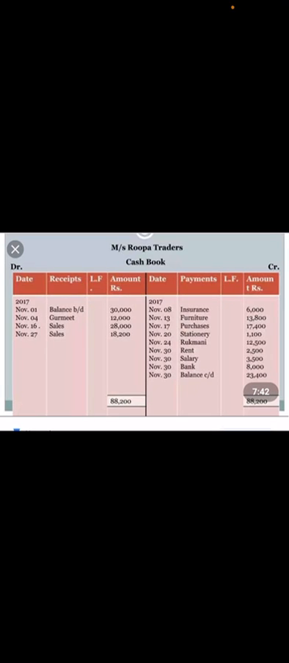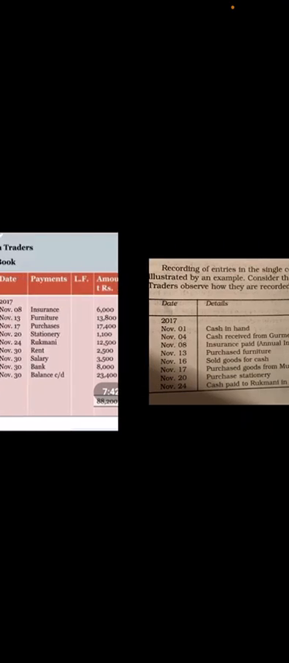Okay, so if there is any cash in hand, that has to be entered on the debit side as balance brought down. It has to be entered on the cash book on the debit side as balance brought down. This is the opening cash in hand. Just see here, the date is given on the debit side, first transaction, balance brought down 30,000. See the second transaction, November 4, cash received from Gurumeet.